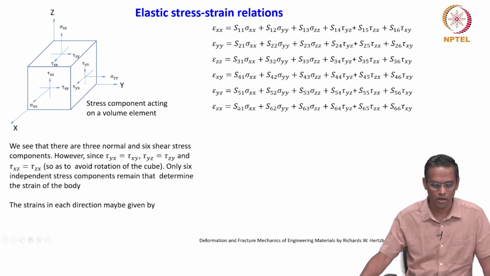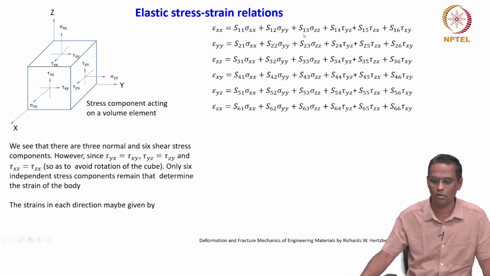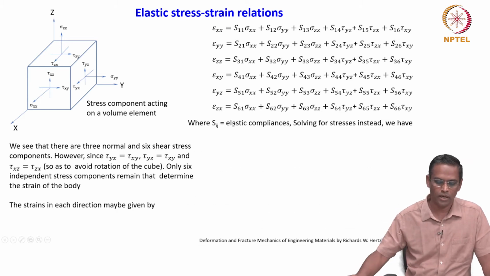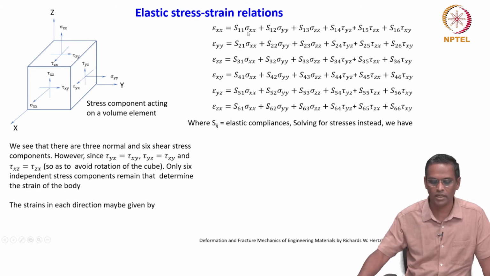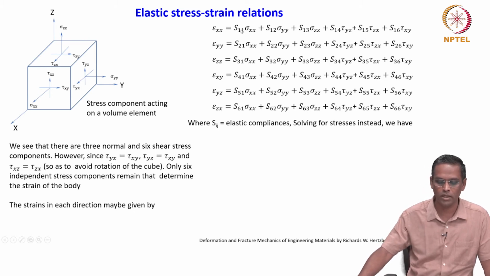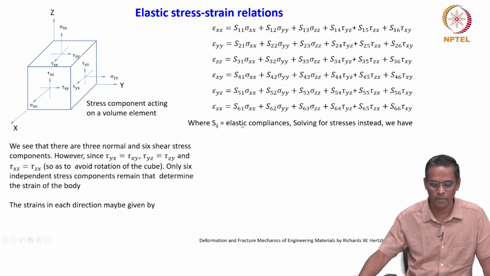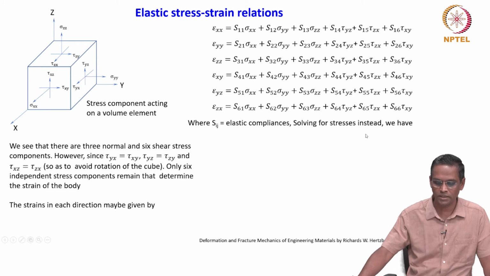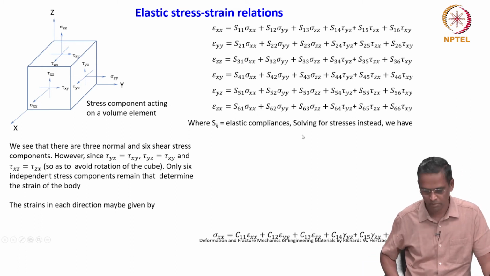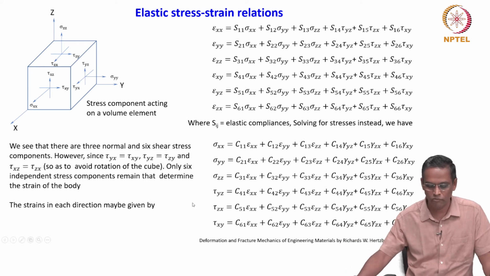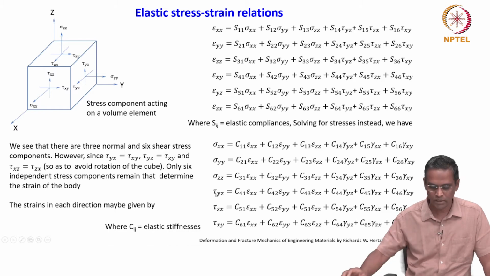Totally you have about 6 independent stress components, right. So, all 6 are here. So, 6 is for each direction, right. Where this Sij, you can see S11, S12 and so on, S11, S21, S31 and so on, they are called elastic compliances. And you can express the same thing for stresses, because that is what linear elastic theory comfortably shows. So, in terms of stress, these are the equations, and what is Cij? This is elastic stiffness, right.